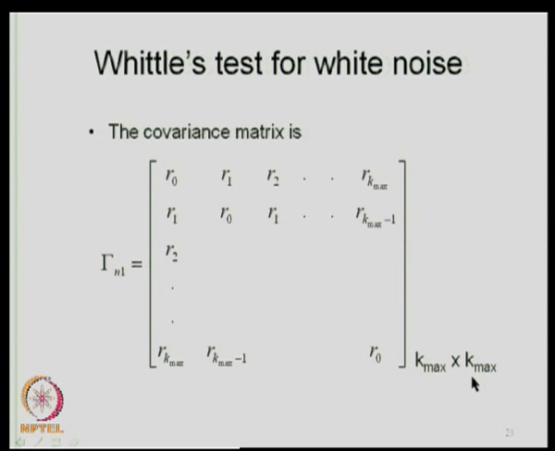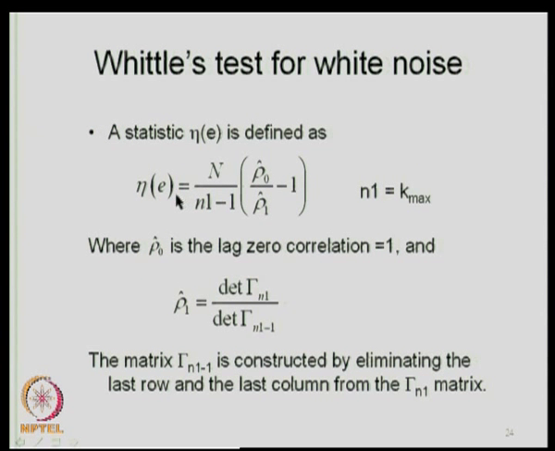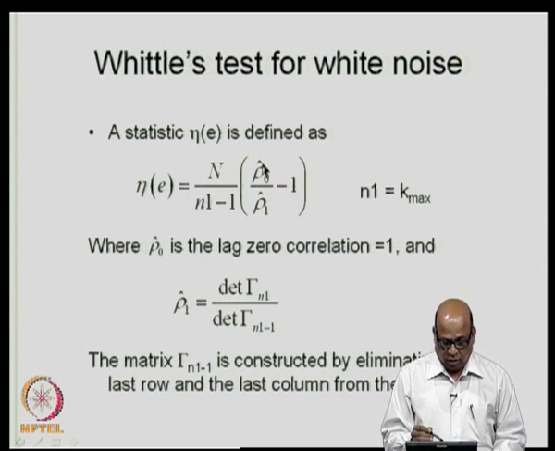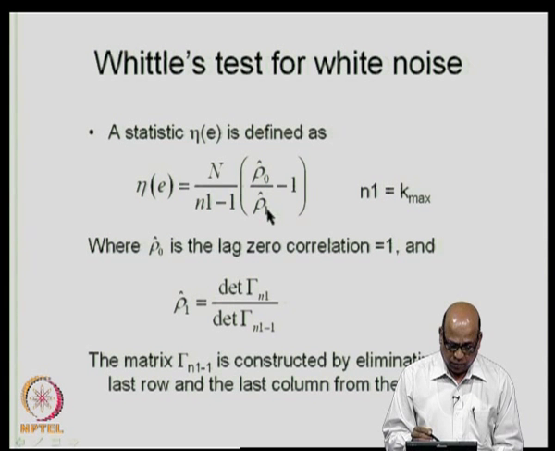We formulate gamma n1 minus 1 by taking out the last row and the last column. Then we define the statistic eta as n divided by n1 minus 1, where n1 is the k max, into rho naught cap by rho 1 cap minus 1.